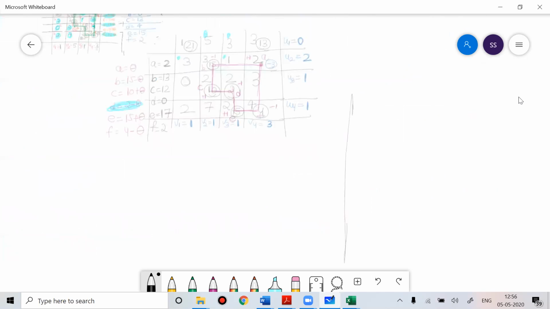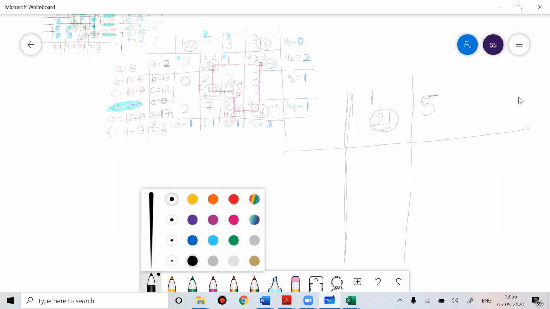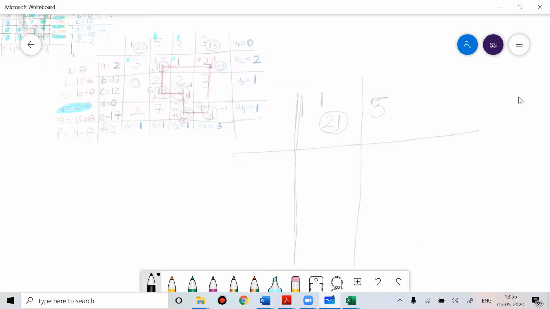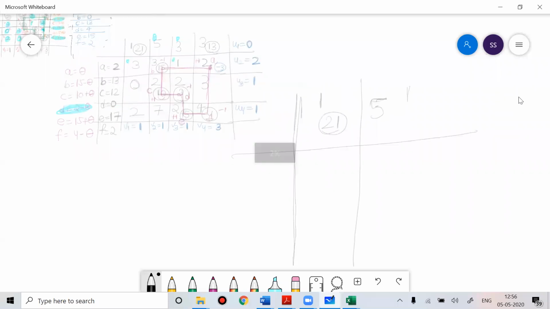If I do the allocation here, this is 121, then this is 5, this is 3, then this is 313, this is 313, then this was 3, then this was 3.